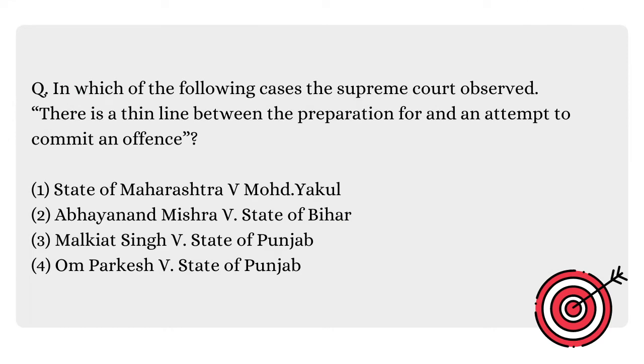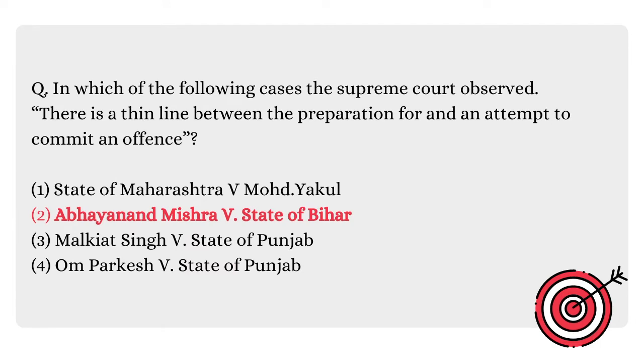Next question. In which of the following cases the Supreme Court observed that there is a thin line between the preparation for and an attempt to commit an offence? So out of the given options, the correct option is Abhyanand Mishra versus State of Bihar. So it was a case wherein the court distinguishes between the preparation and attempt to commit an offence and goes into a great detail about the commission of the massive fraud.